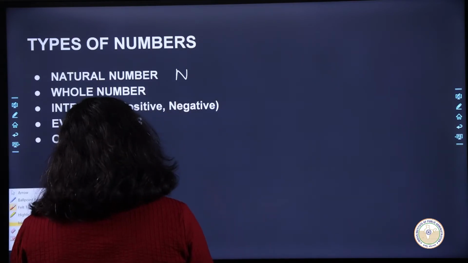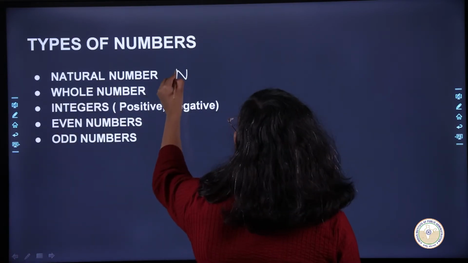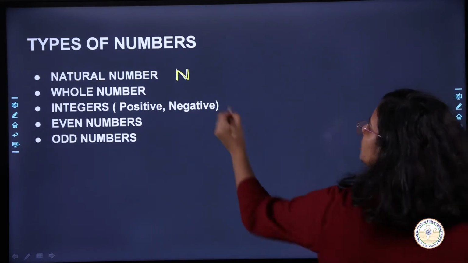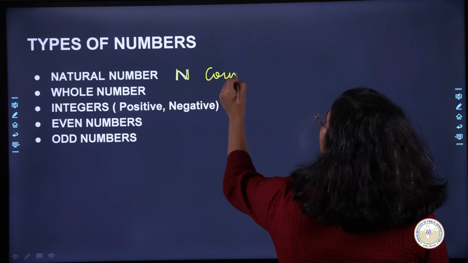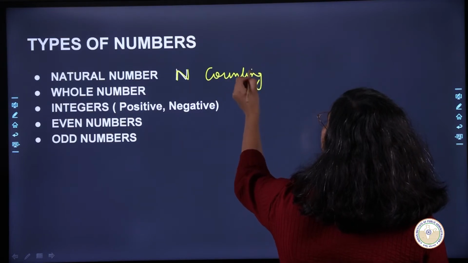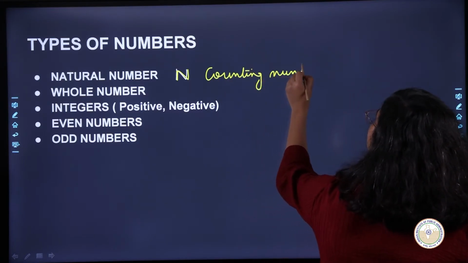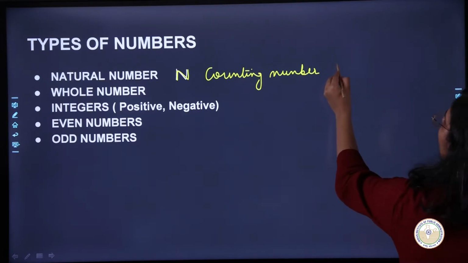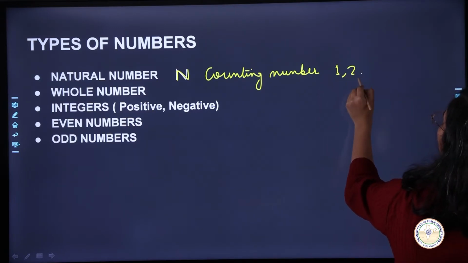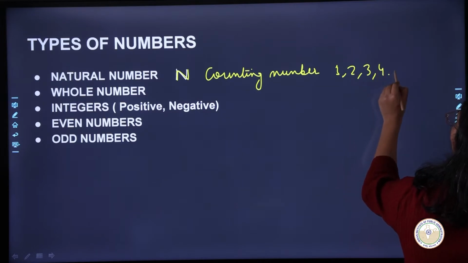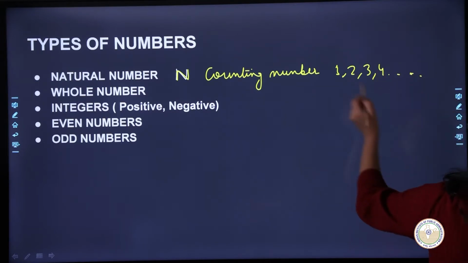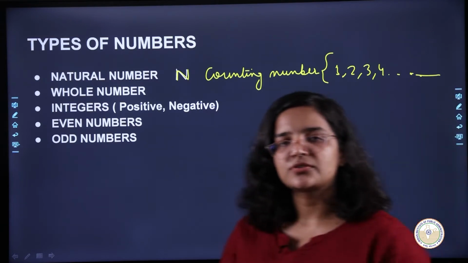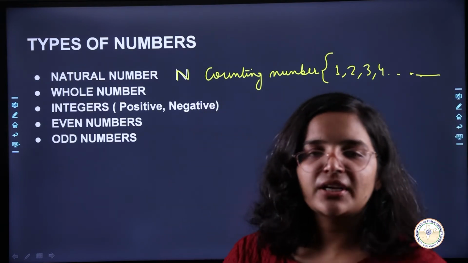So natural numbers we represent by N, and the counting numbers, whatever counting numbers there are, they are natural numbers. So what are counting numbers? Starting from 1, 2, 3, 4 and so on. So all these numbers are called natural numbers. Okay, so these are called natural numbers.